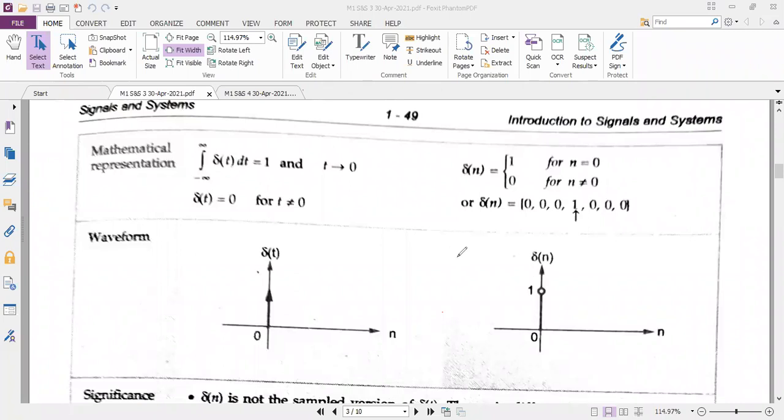Differentiation. It should be summation. Even we have solved the problems in the earlier class. We added the samples at each n value. Do you remember or not? It should be a summation. Okay, it's fine. So now I hope all of you understood the two different signals which we have discussed so far.